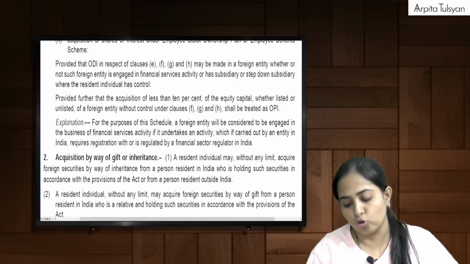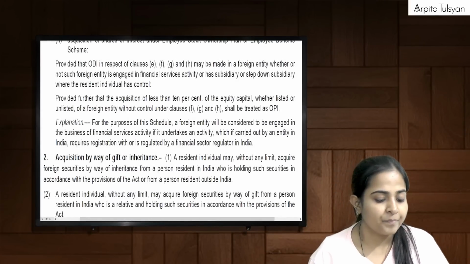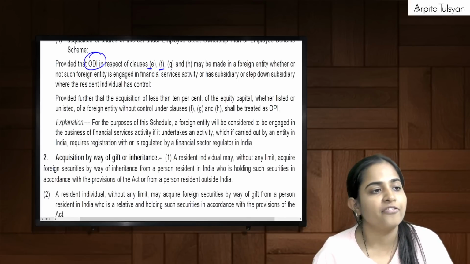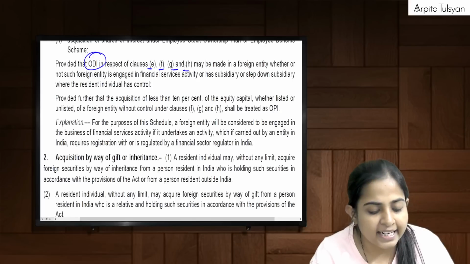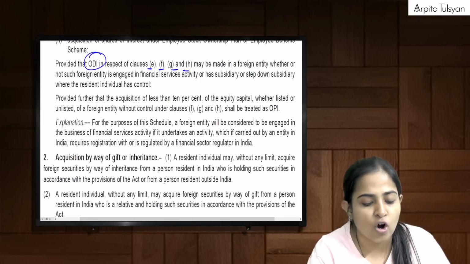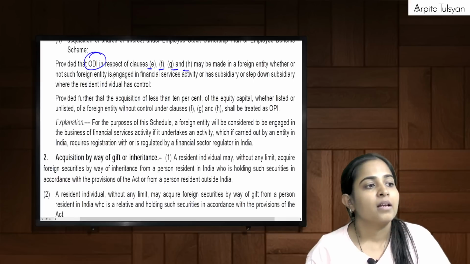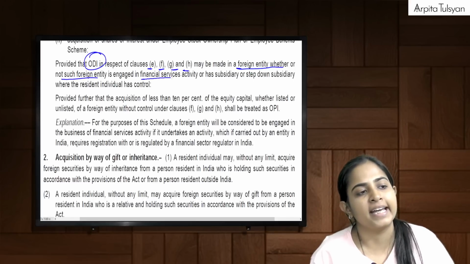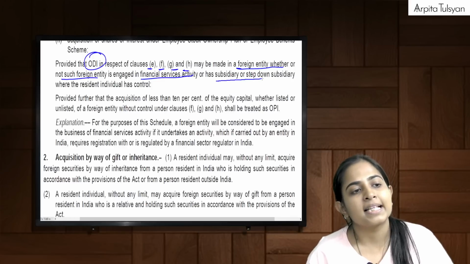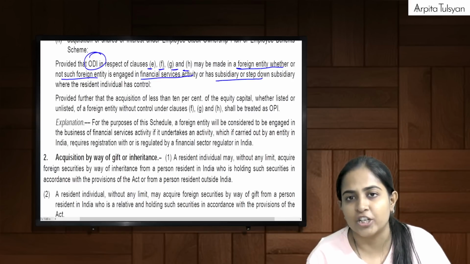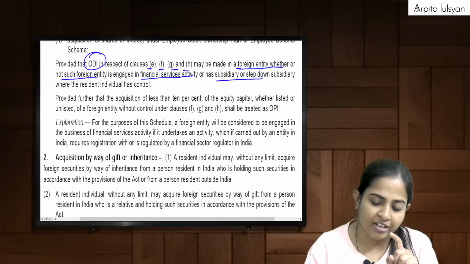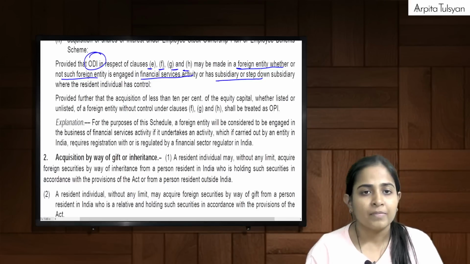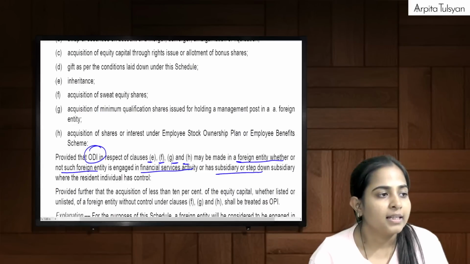Now see, two provisos coming up here, everyone. ODI in respect of clauses E, F, G and H, inheritance, sweat equity, ESOP, qualification shares, etc. may be made in a foreign entity whether or not it is engaged in financial services or has a subsidiary, irrespective of any condition. There is no such condition that it should not be engaged in financial activity, or not have a subsidiary. No. Means these are free fall.